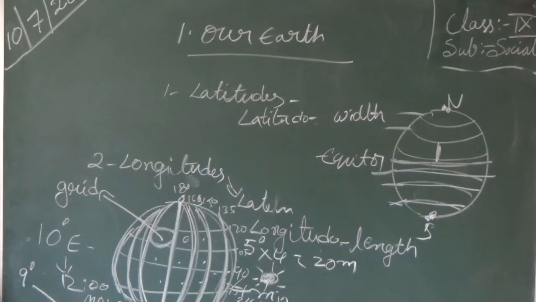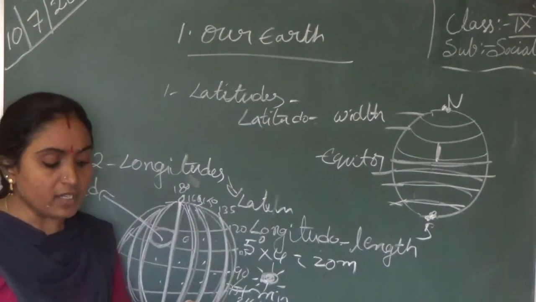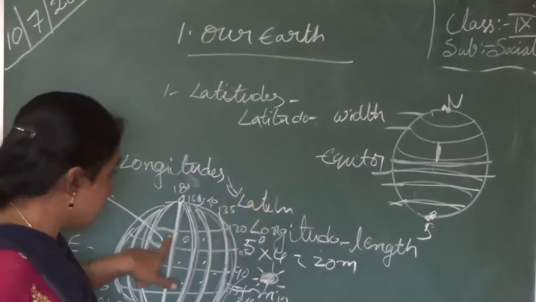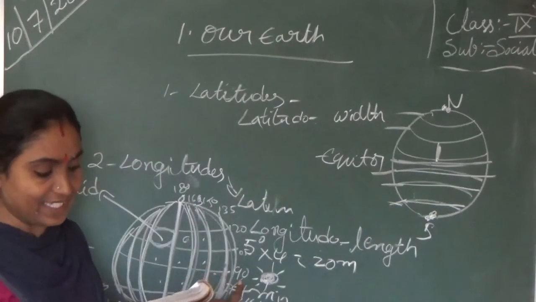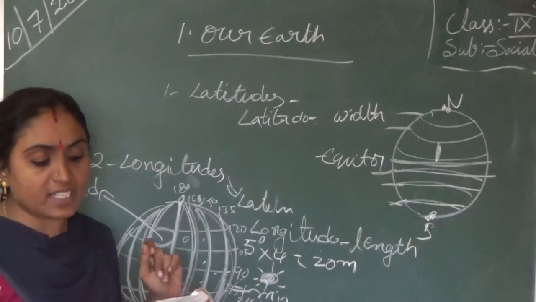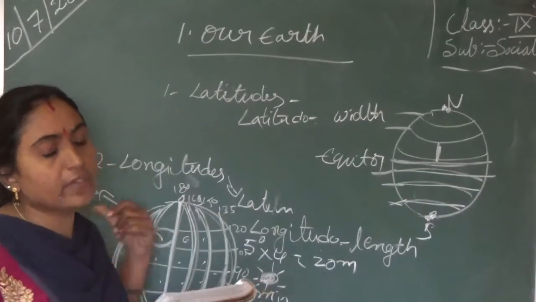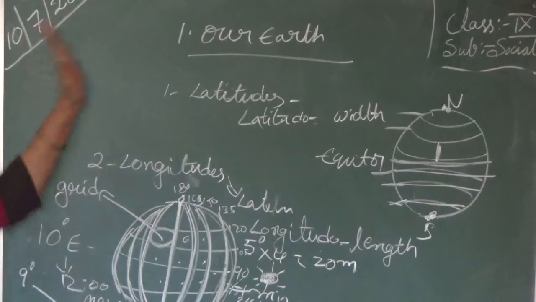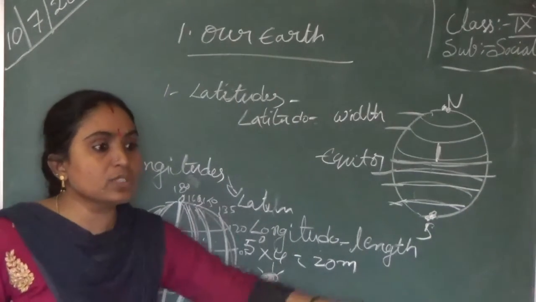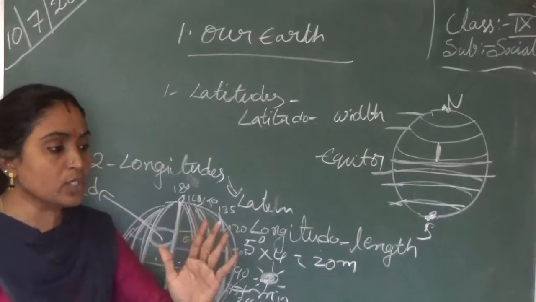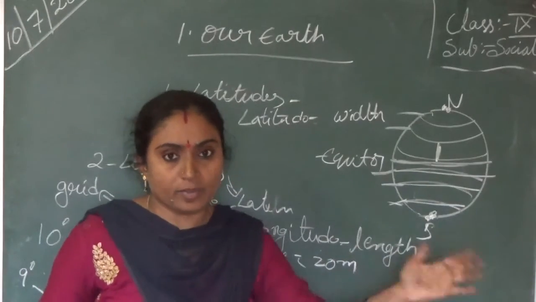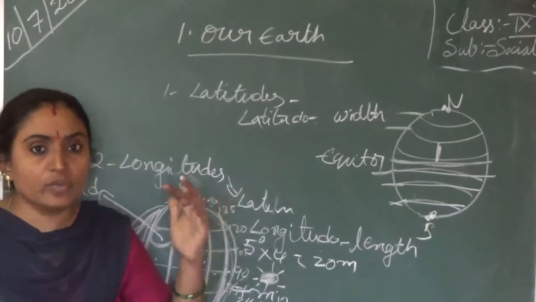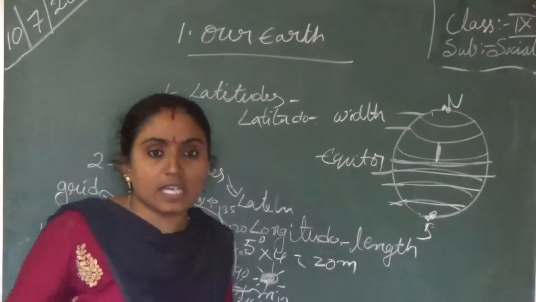Okay. And next, from the Greenwich meridian, you add time as you go east. As we go east of the Greenwich meridian, you add time. As you go west of the Greenwich meridian, you reduce the time. If we are going to the east side, we add 4 minutes per degree, and if we are going to the west side, the opposite direction, we reduce the time.